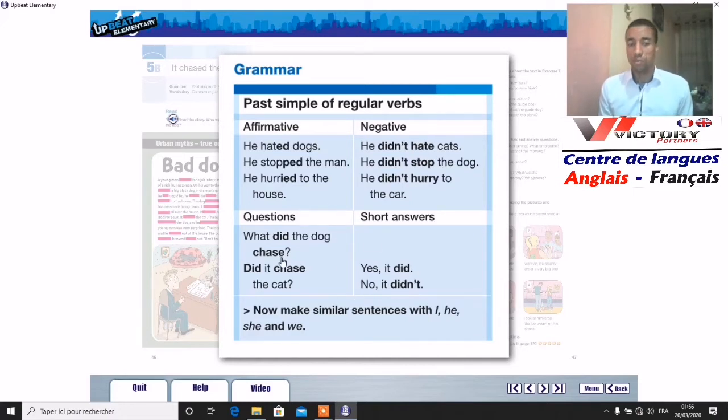In questions we have did. What did the dog chase? Did it chase the cat? So the short answer, yes, it did, or no, it didn't. Now, can you give me some similar sentences with I, he, or she, and we? For example, let's take Zakaria.